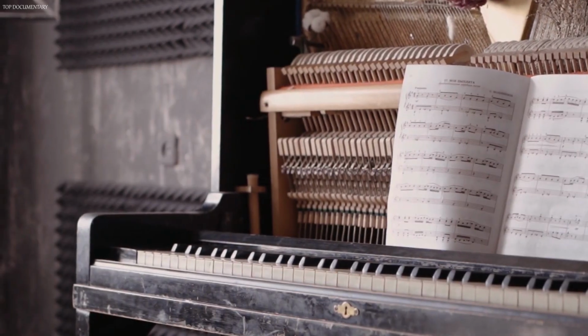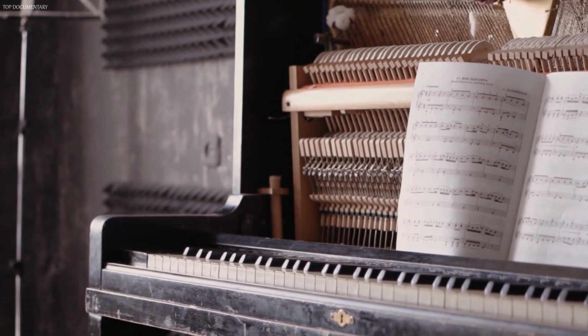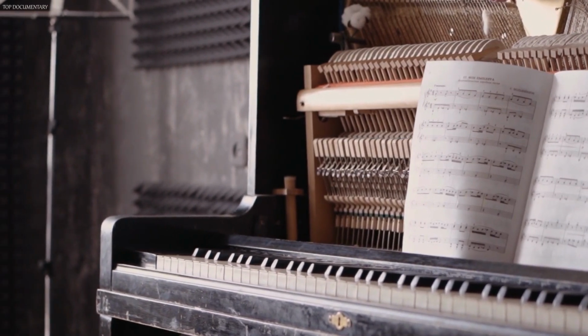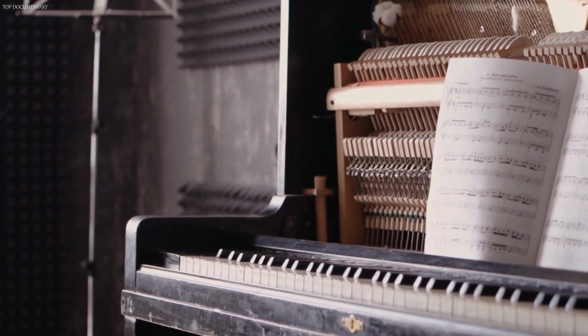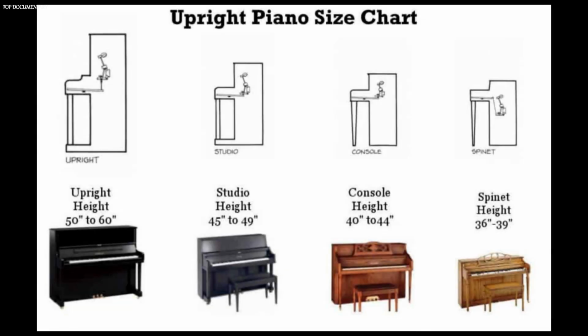Upright pianos are sometimes called vertical pianos because their strings and soundboard are perpendicular to the floor. These pianos take up less floor space and also have poorer tone quality than grand pianos. There are 3 main kinds of upright pianos: the spinet, the console, and the studio. A spinet stands between 91 and 97 centimeters high. A console measures between 91 and 100 centimeters high, and a studio between 114 and 130 centimeters high.